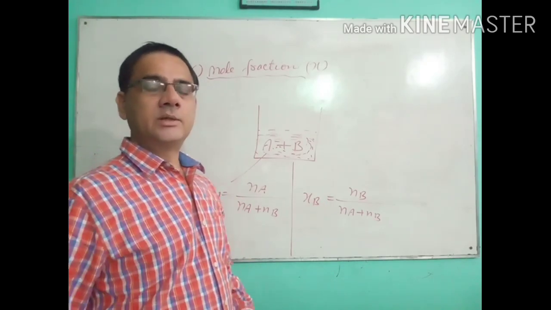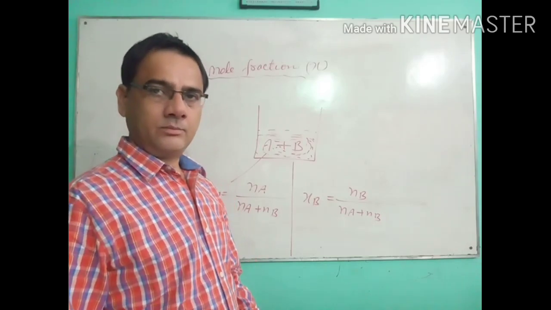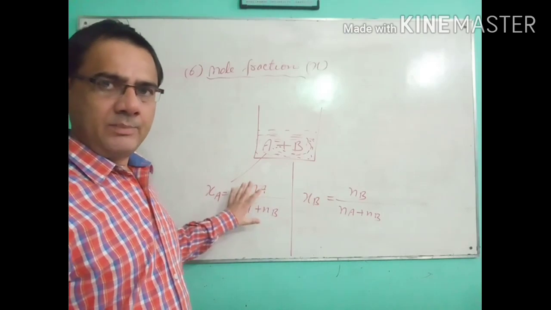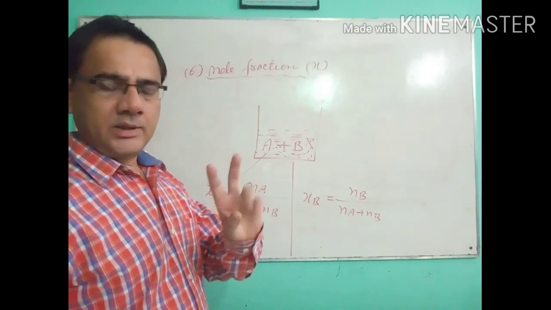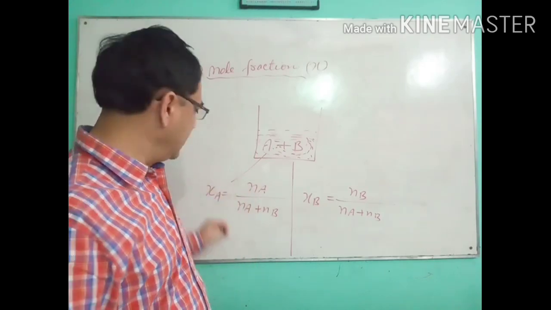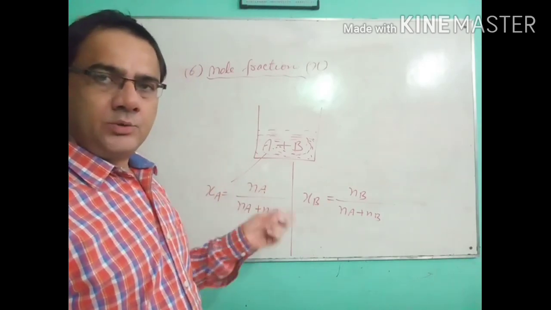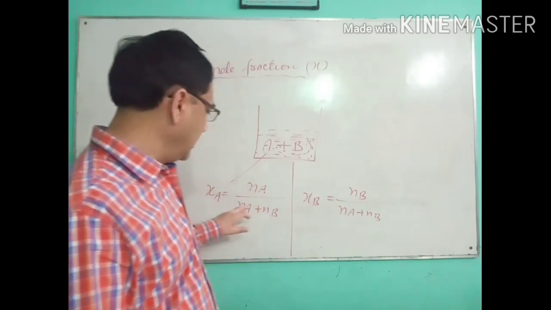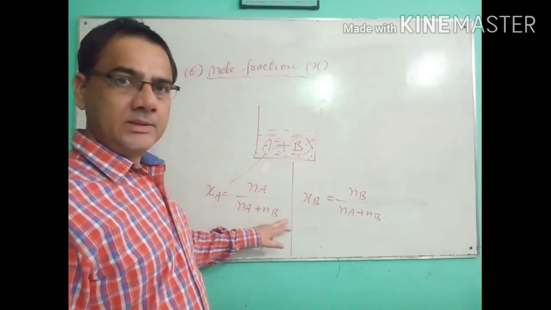Suppose three components are there in the solution. Then how do we calculate the mole fraction? The same type of formula we will use. Three components are there, component A, component B, component C. Then XA is equal to NA upon the total number of moles present in the solution. It means NA plus NB plus NC.